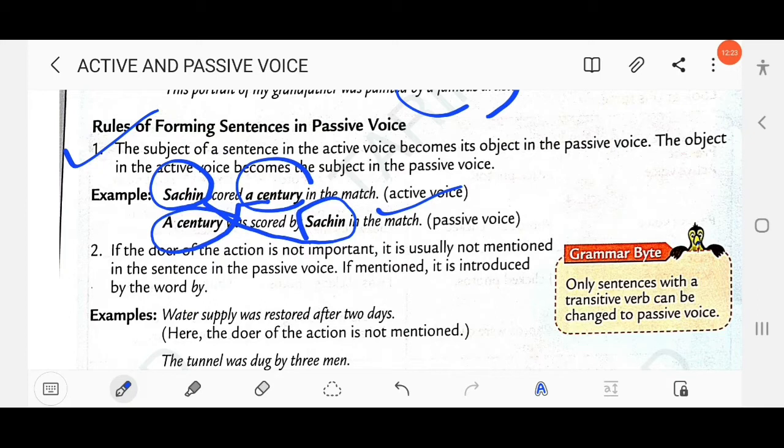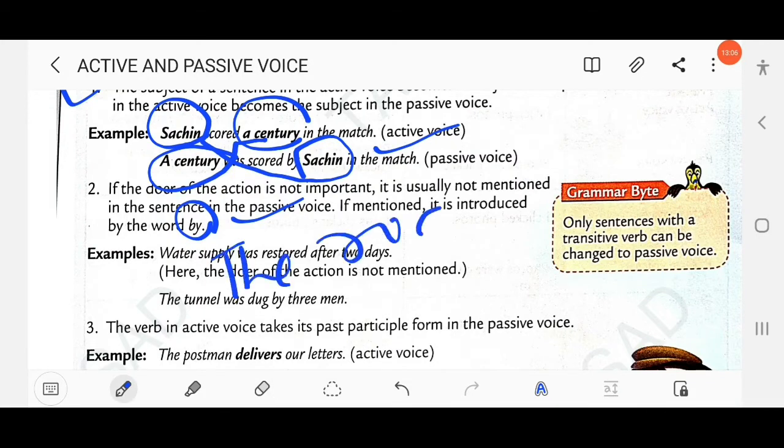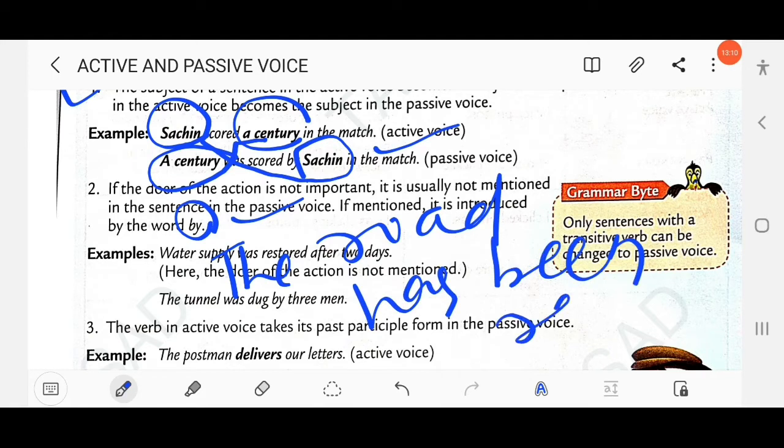Then second, if the doer of the action is not important, it is usually not mentioned in the sentence in the passive voice. If mentioned, it is introduced by the preposition by. So: water supply was restored after 2 days. Here the doer of the action is not mentioned. Suppose we take an example: the road has been repaired.